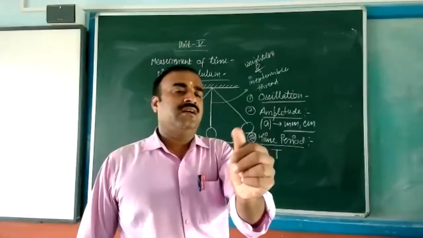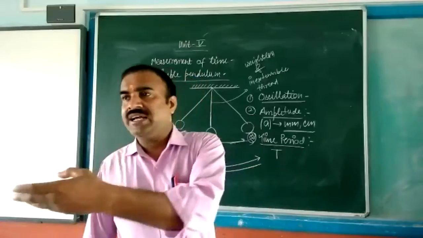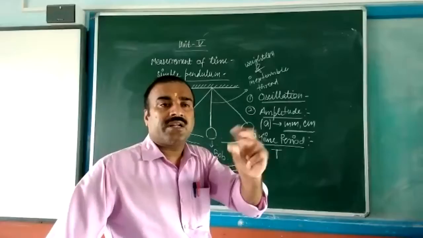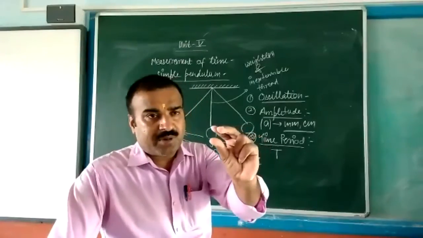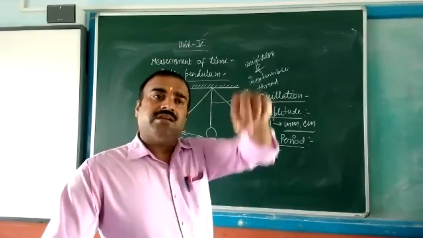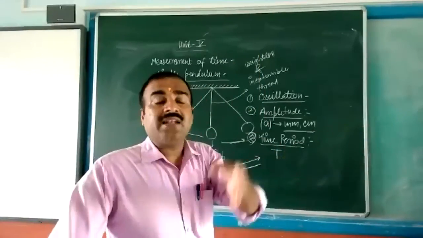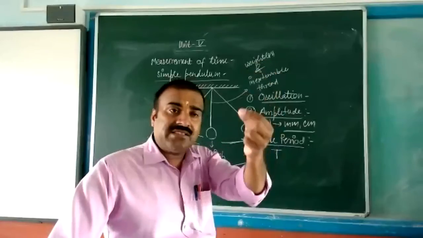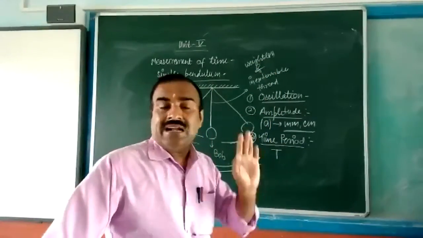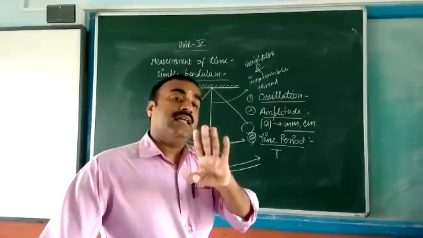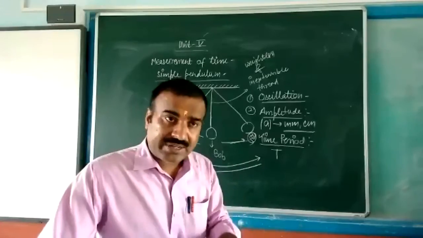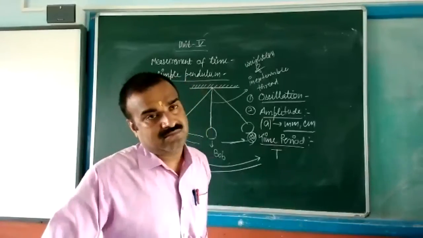You can ask at any science corner shop or scientific emporium, where laboratory items are available. Take it, suspend it, and change the length of the thread and check the time. Every time you will get a different value. That means it totally depends on the length. If length changes, time period will change. If length does not change, time period will remain the same.